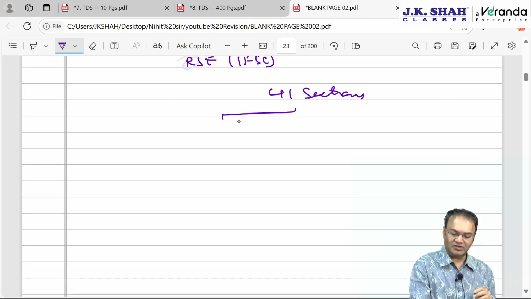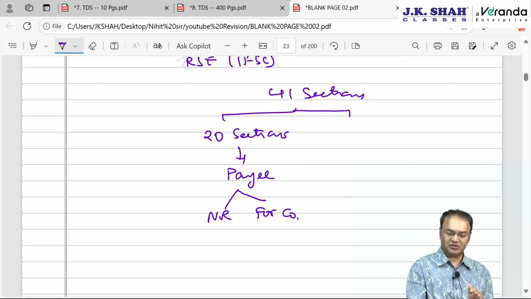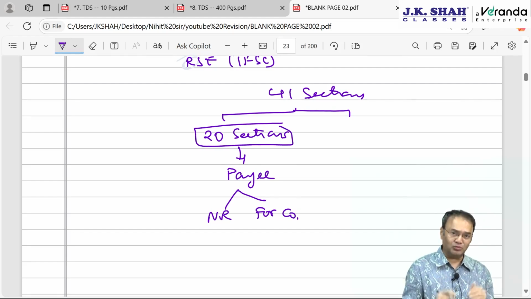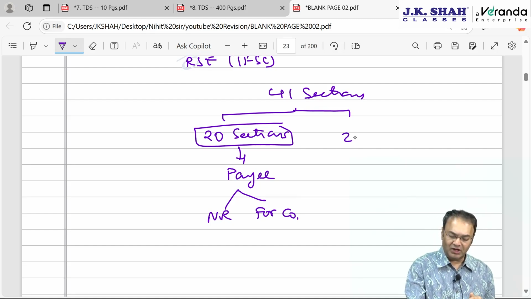out of total 41 sections, there are 20 sections other than 195, 20 sections where payee could be non-resident. Payee could be non-resident or a foreign company. I am not saying payee has to be non-resident or a foreign company. For some of these 20 sections, payee has to be non-resident, not applicable for residents. And for some of these sections, payee could be resident or could be non-resident. Remaining 21 sections, payee has to be resident only, applicable only for resident payee.